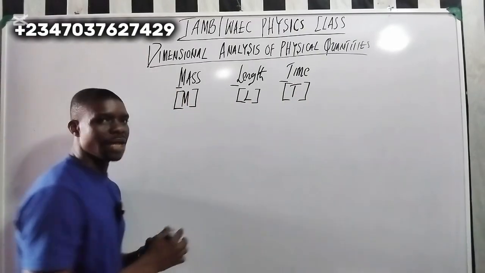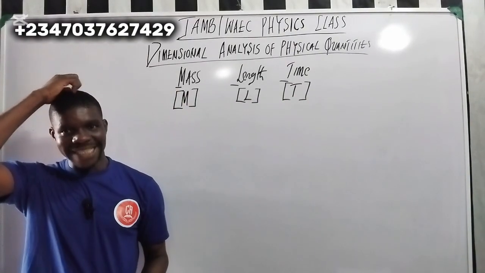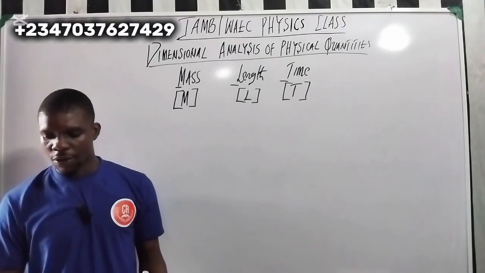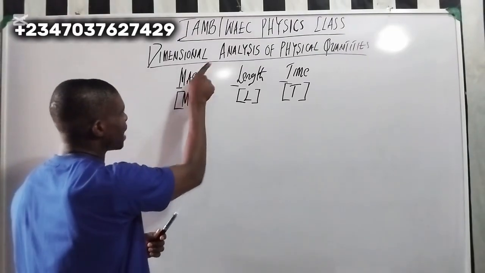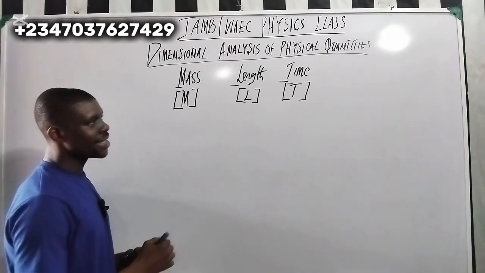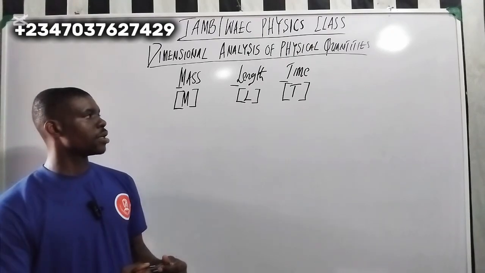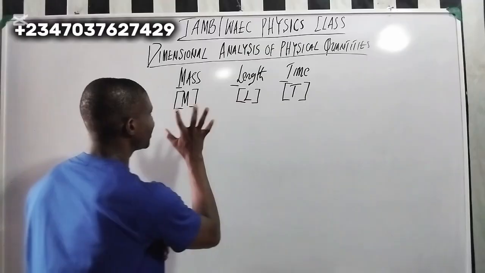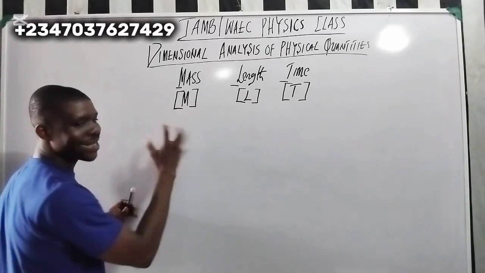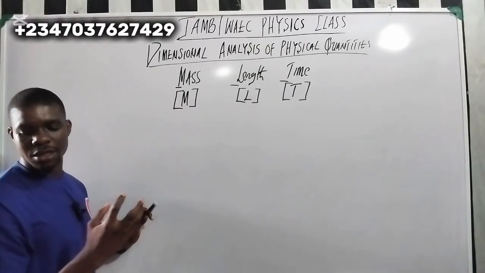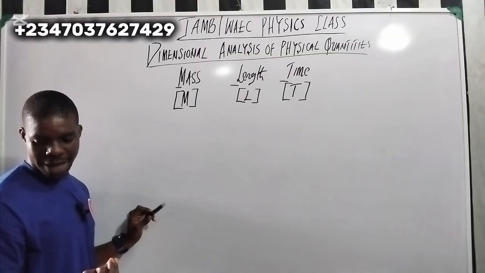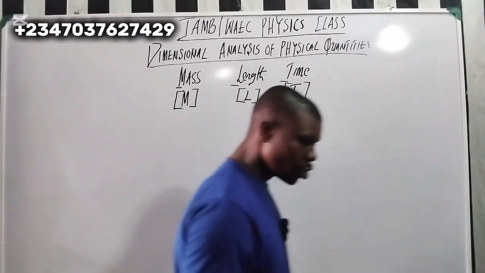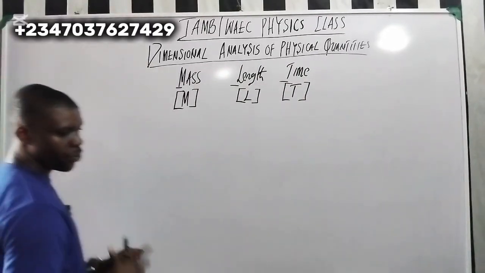Now, why is dimensional analysis important? What is the need for dimensional analysis? Take down: it is used to check the correctness of a physical expression. Good. So we have to take everything step by step.